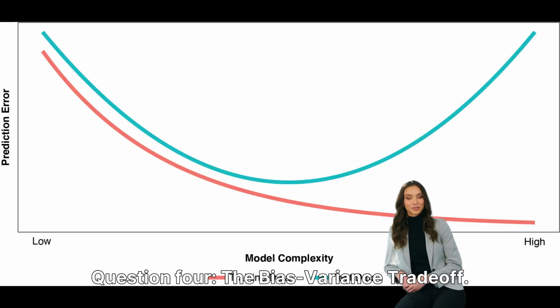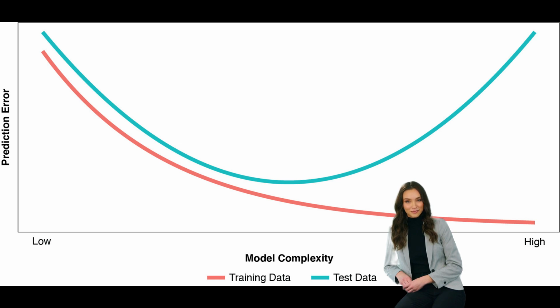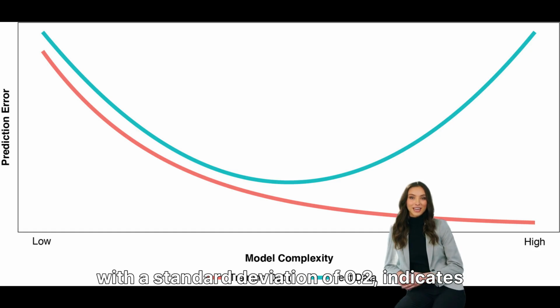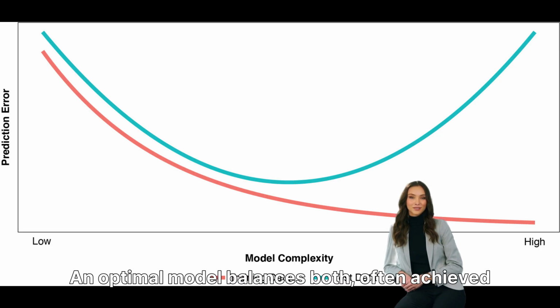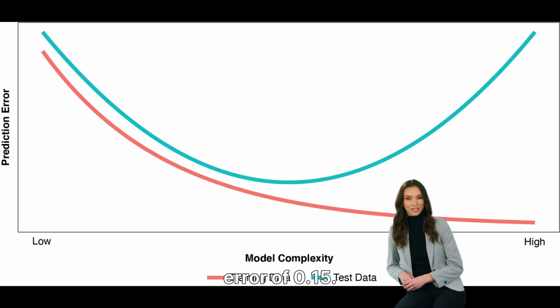Question 4. The Bias-Variance Tradeoff. Total error equals bias squared plus variance plus noise. High bias, like a linear model on quadratic data, results in an MSE of 10. High variance, seen in a 10-fold cross-validation with a standard deviation of 0.2, indicates overfitting. An optimal model balances both, often achieved with 5 to 10 neighbors in KNN, yielding an error of 0.15.